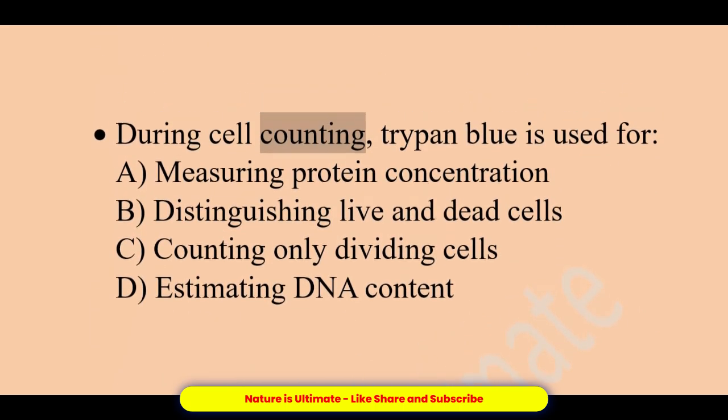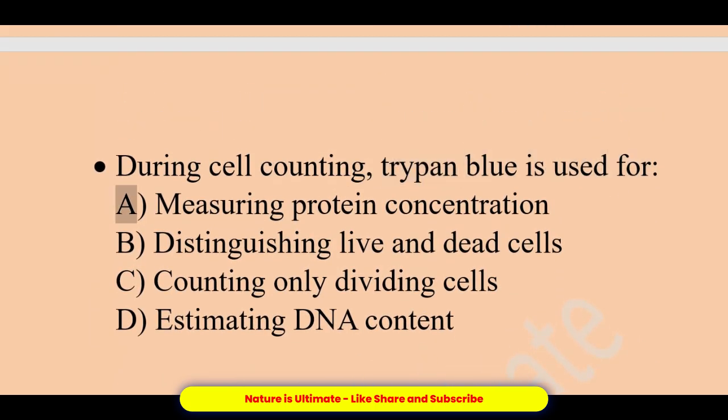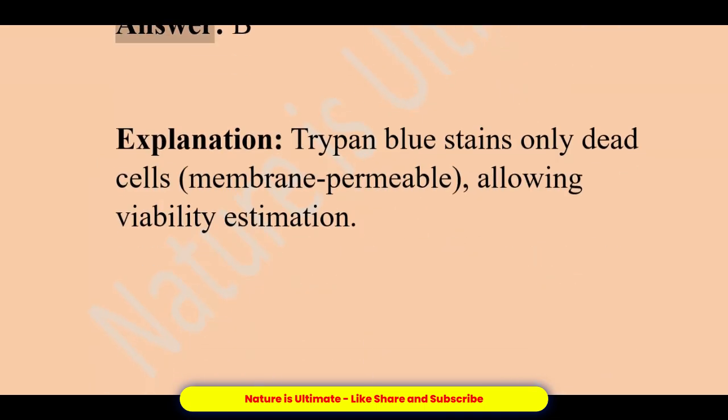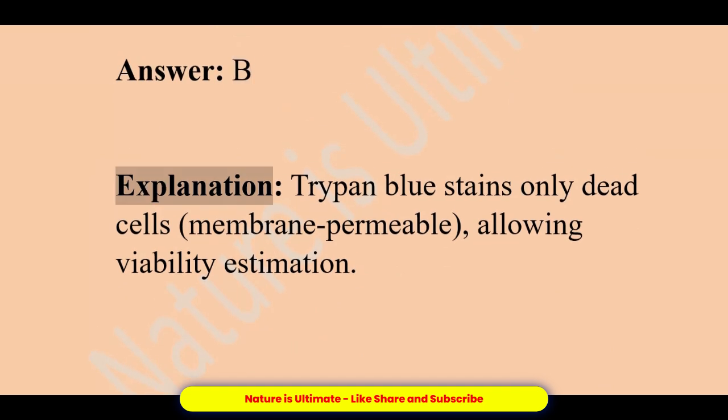During cell counting, trypan blue is used for: A. Measuring protein concentration. B. Distinguishing live and dead cells. C. Counting only dividing cells. D. Estimating DNA content. Answer, B. Explanation: trypan blue stains only dead cells, which are membrane permeable, allowing viability estimation.